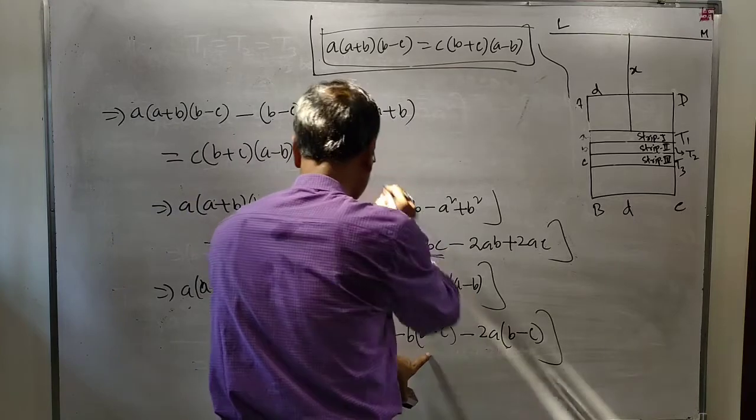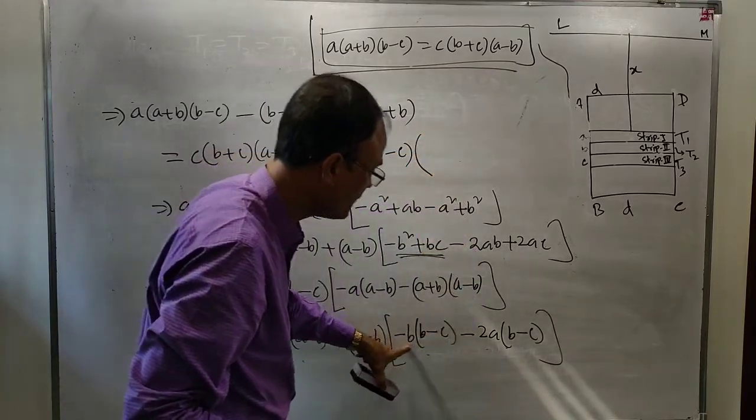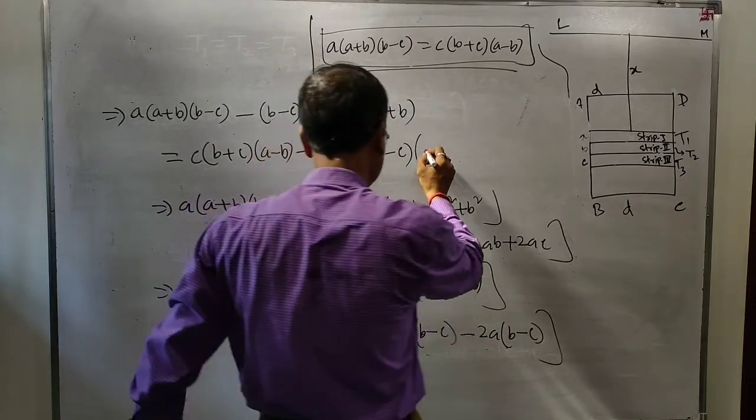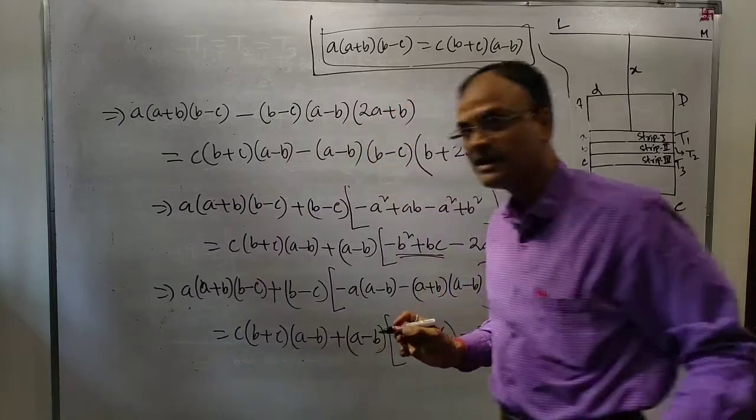B minus C also you may write B minus C. It will be B plus twice A, or twice A plus B.